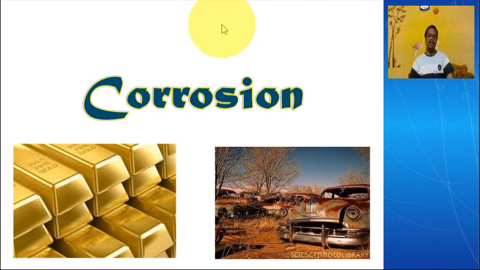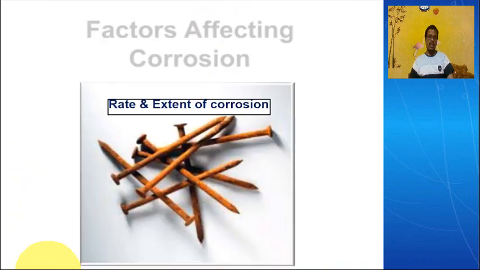So today we will discuss the factors influencing the rate of corrosion. Generally, a metal gets corroded depending on the metal and its environment. That means where the metal is placed, the environment, and the nature of the metal. Let us see the factors affecting corrosion, how the rate and extent of corrosion change based on these things.